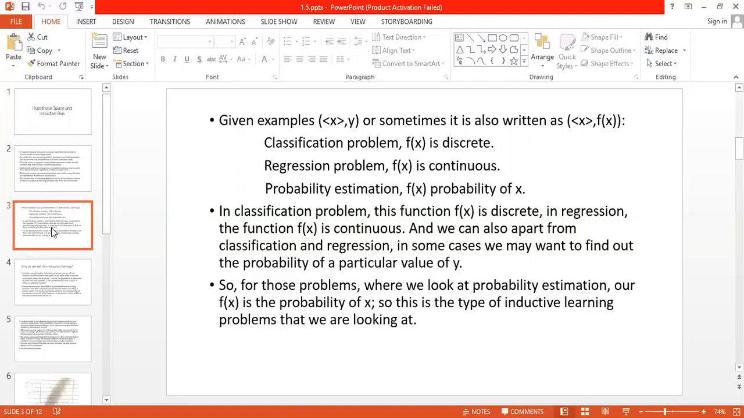Probability of a particular value of y means we have a set of inputs known as x, written in angular brackets, and y is the output value. So probability of y, like suppose we are performing an operation like 2 plus 3 is equal to 5, and whatever instructions we have given to the learning algorithm, like we are giving you two numbers, you have to add those numbers and generate the output.